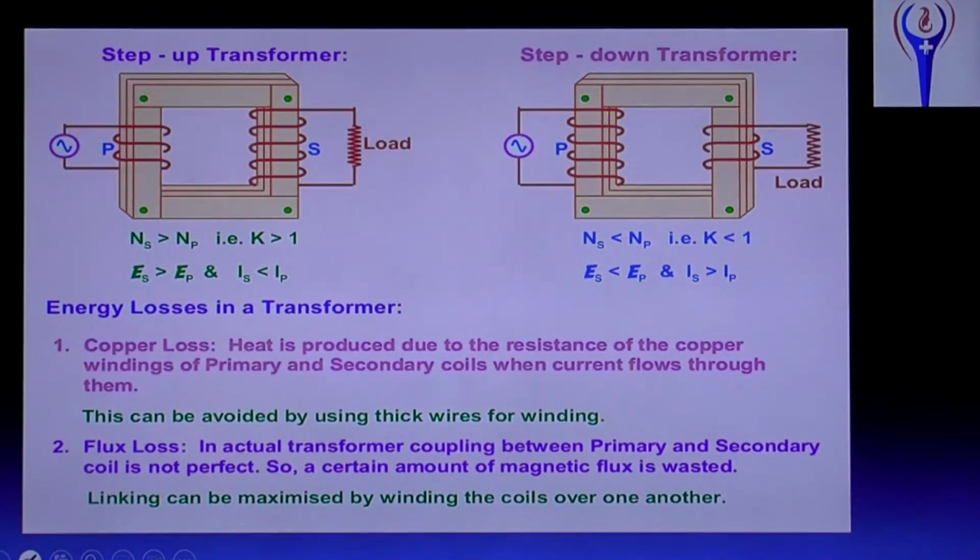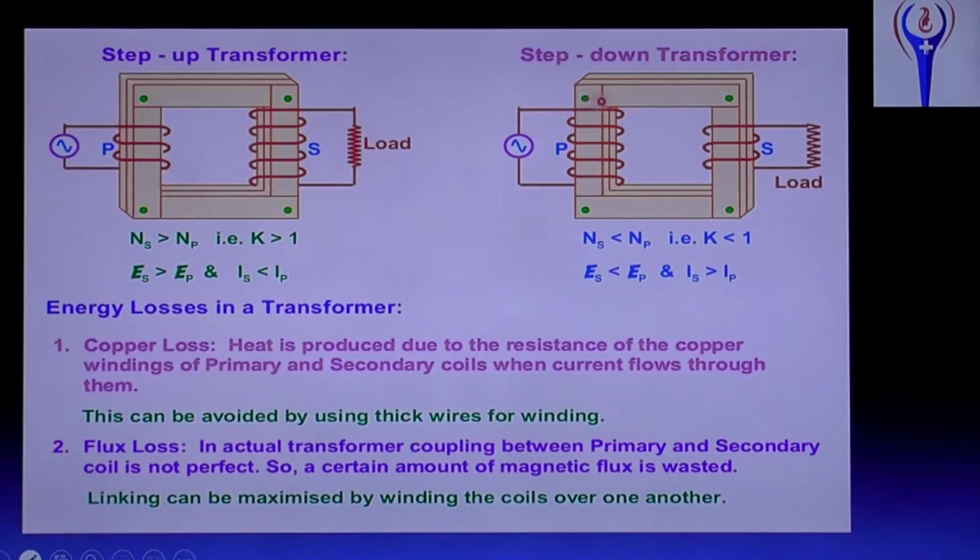See, in the primary coil, the number of turns is less. In the primary coil the number of turns is very, very less, 1, 2, 3 turns only. In the secondary coil, there are more turns, 1, 2, 3, 4, 5. So by increasing the number of turns of the coil, it is possible to increase the voltage. Here, the number of turns in the secondary is greater than in the primary, so ES is greater than EP, and for current it is reverse, IS is less than IP.